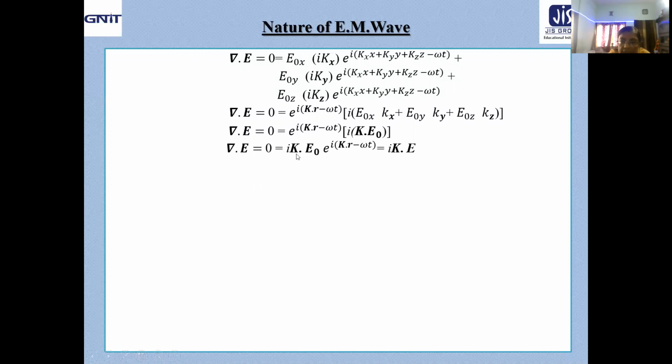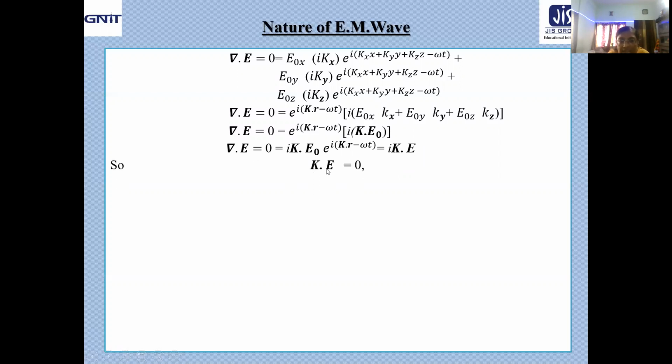I k dot E0, this term we are taking this side. Okay, just transferring the position. What we are getting? E0 e to the power i(k dot r minus omega t), because it is simply a product. Now what about this? i k dot E0 e to the power i(k dot r minus omega t). That means nothing but the electric field, its plane wave solution we considered like this. So i k dot E finally comes out to be 0.